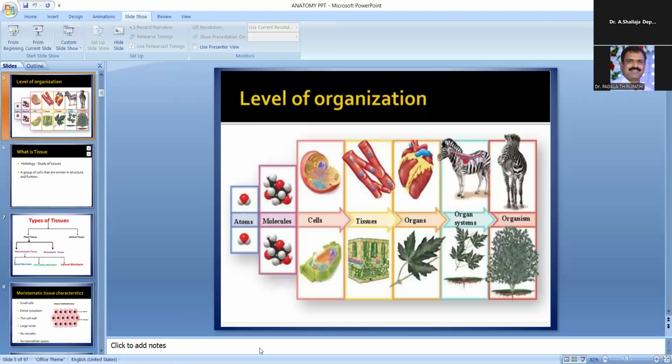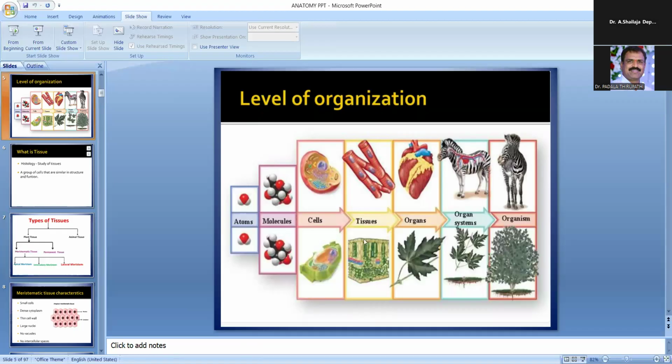See here, a meristematic tissue consists of a group of young cells in a continuous state of division. The chief characteristic features of meristematic tissue are: the tissue consists of juvenile cells which are in a state of division. The cells are always going through division only. The cells may be rounded, oval, or rectangular in shape. Usually, the cells are compactly arranged without intercellular spaces.